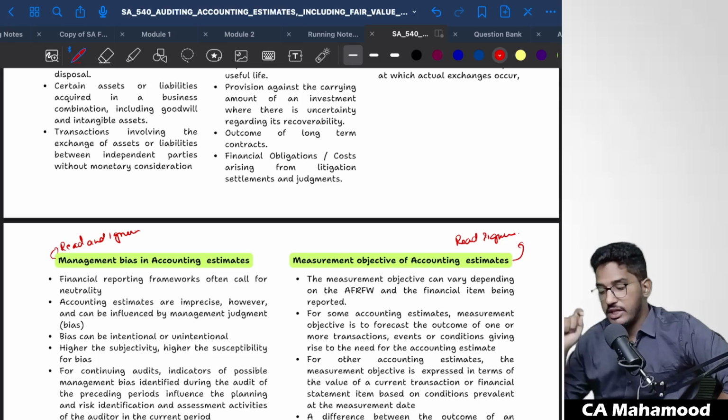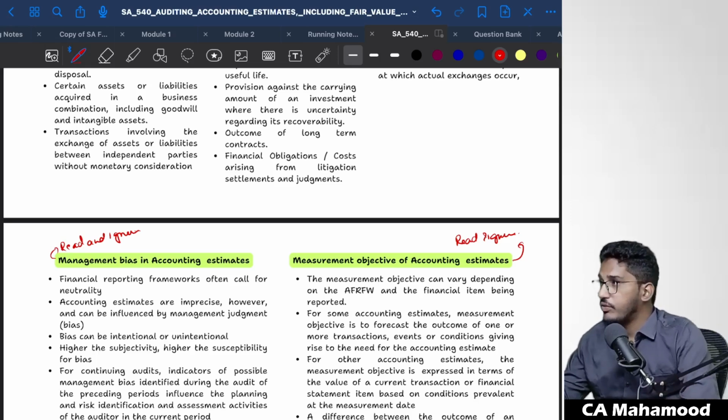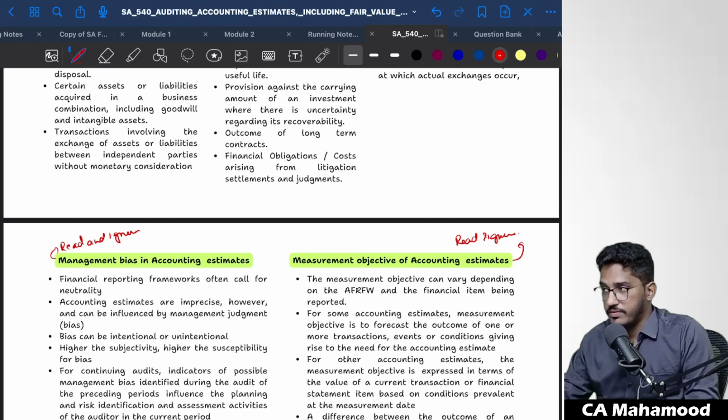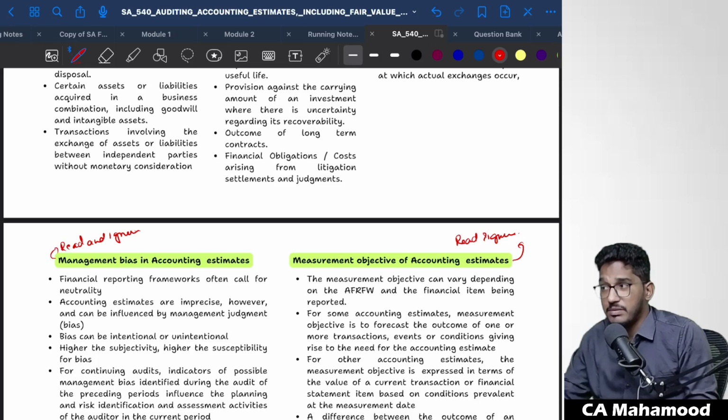Now we'll take one short break. After the short break, we will do the Q&A part. But before I give the break, give me one quick confirmation that you are all able to understand SA 540. Just give me one quick response. SA 540, did you understand the concept in a correct perspective? I know the standard is a bit complicated, but I have put all my effort to make it as simple as I can. Come on, guys, give a quick response.